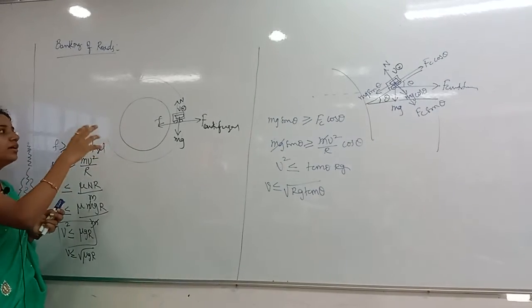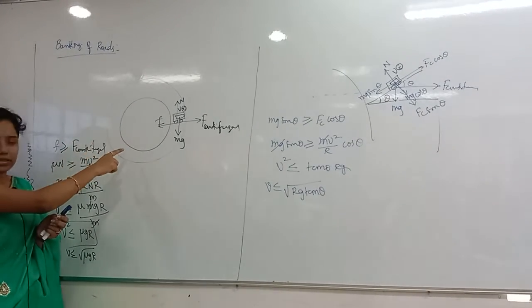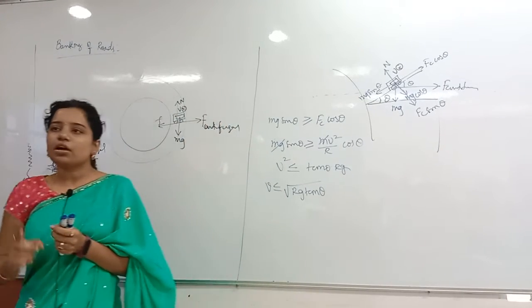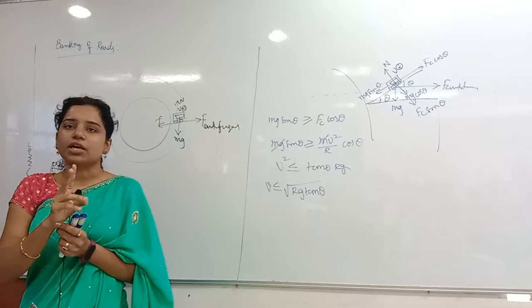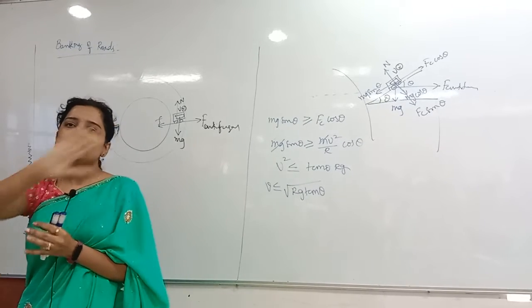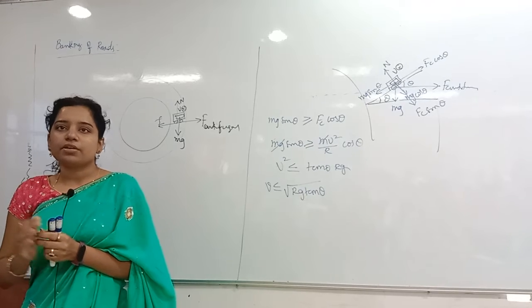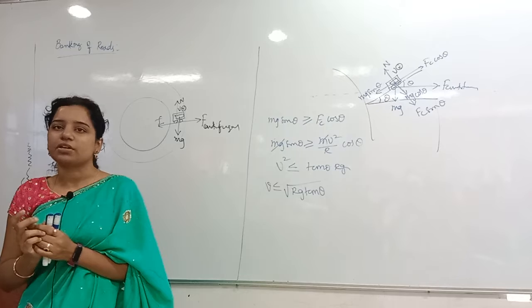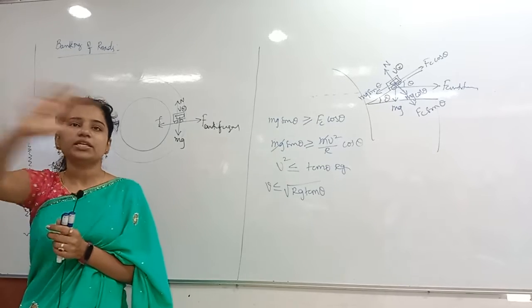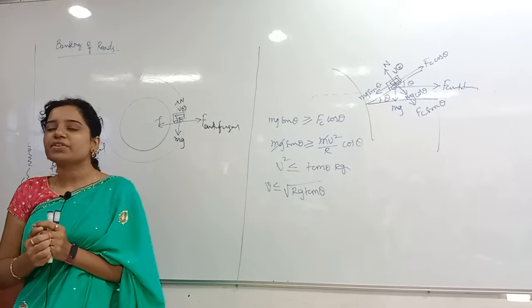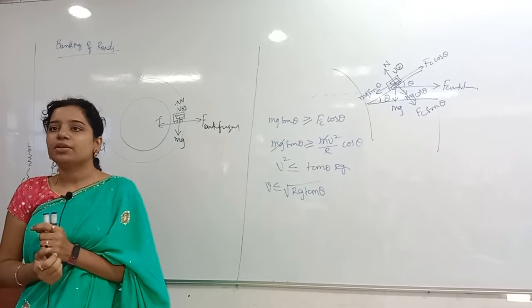Now this is about the problems which we have already discussed in the previous class. One is with friction and without banking. Another is with banking and without friction. Now two cases will come, with friction and with banking. In that, if the speed is increasing, what happens? Whenever the speed is decreasing, what happens? What will be the maximum safest velocity? Whenever the speed is increasing we get the maximum safest velocity, and when decreasing, the minimum safest velocity.